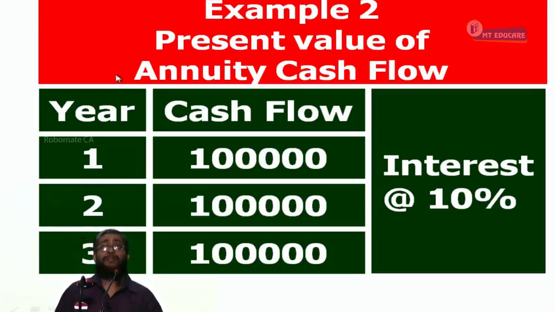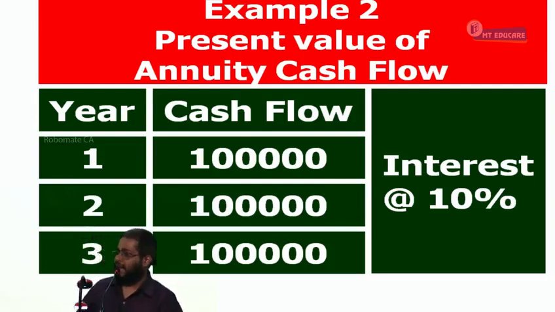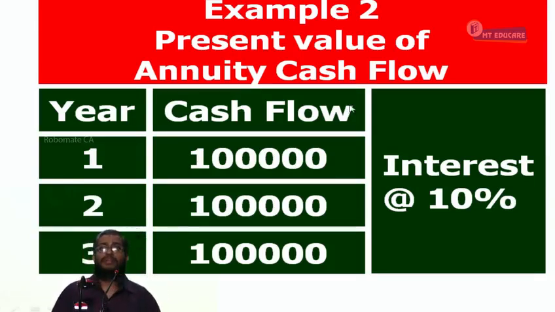Example 2, annuity cash flows. The annuity is a very important concept, not only in bonds. Leasing, we'll be discussing a chapter where the lease rentals are generally annuities of different types. Hence, we discuss this. Shall I proceed or not? Let us see how to find out the present value of this cash flow.